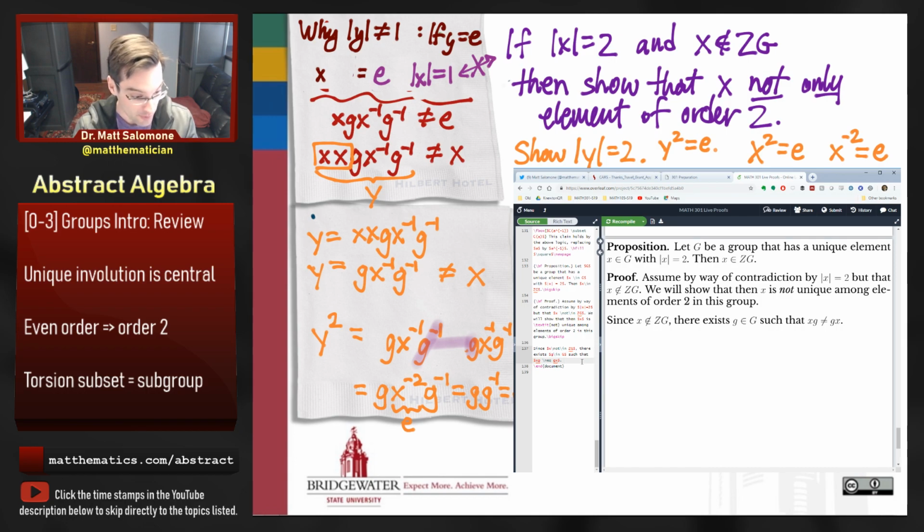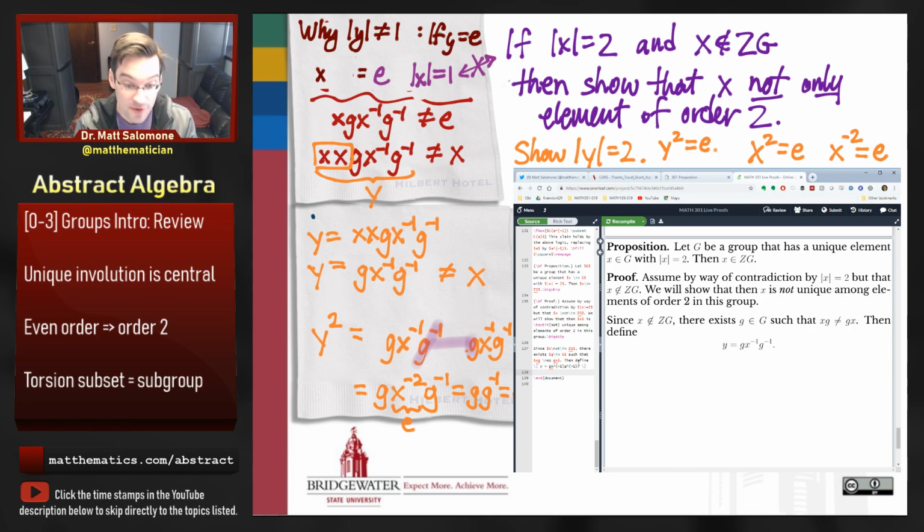And then we'll use that g. Skipping down here, we're going to define this y in terms of x and g. Then define, and I'm going to put this on a line by itself just to make it clear, y equals g x inverse g inverse. So I'm just going to skip right down to this line on the napkin. So now the reader knows what y is. It's definitely an element of my group because g, x, g inverse and x inverse are all elements of G, and we have closure, right?